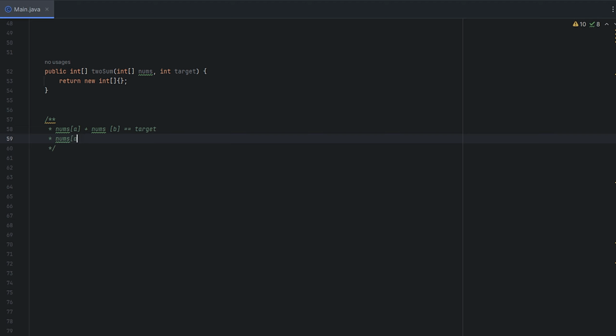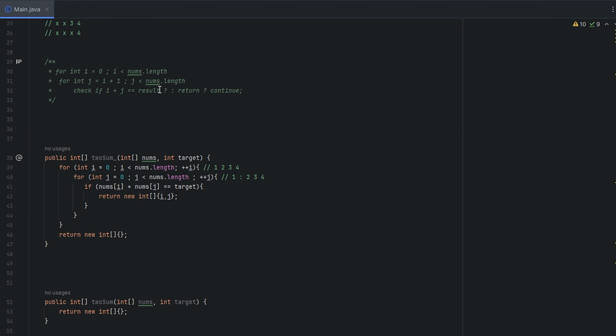We can actually write it as nums A, which is going to be equal to target minus nums B. Now, why does this little change matter? Because if we think about it, every single number has a coinciding pair, a pair that will add up to the target. And the way we find that is we subtract it from the actual target we want.